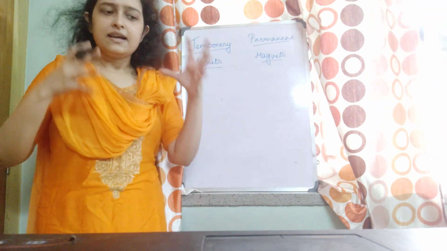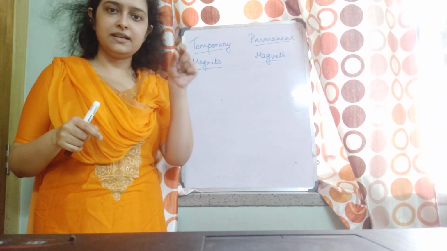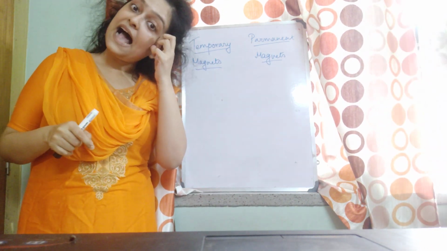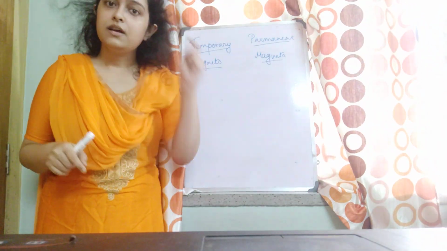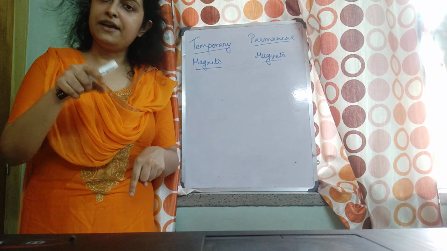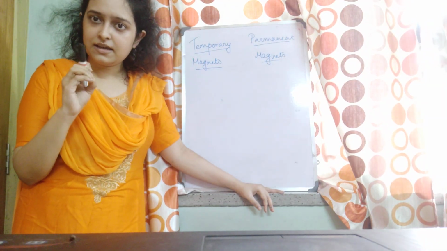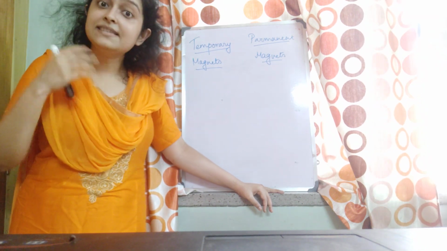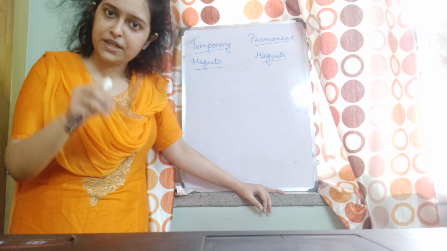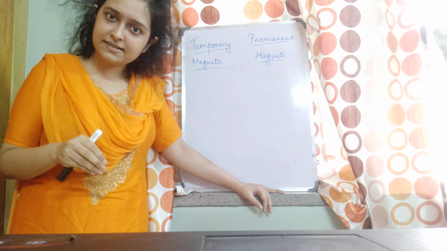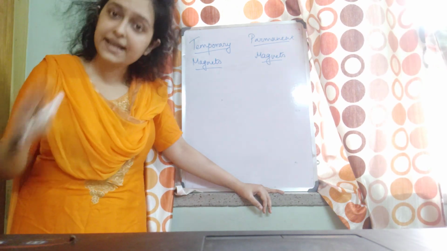That means, suppose in this case you saw that there was an original magnet present near the coin. So as long as there is some external magnetizing force, the temporary magnet will behave as a magnet. That's why it's temporary, not permanent, because its magnetic property will last as long as you have some external magnetizing force near it.